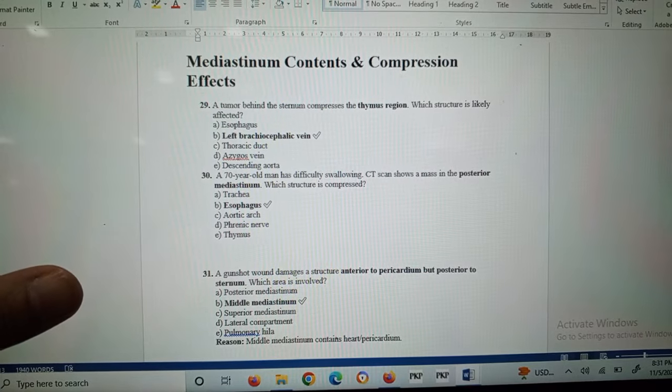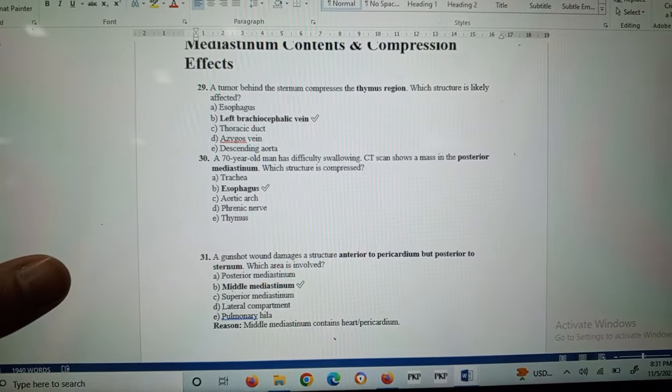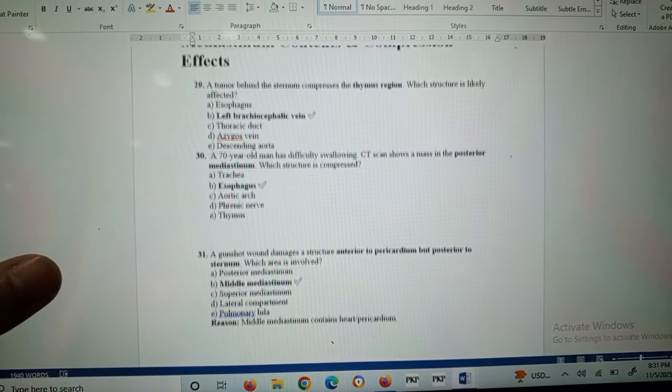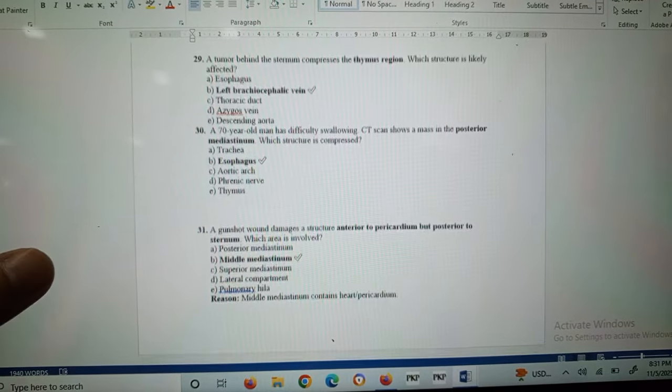Other questions are related to the mediastinum contents and compression effects. Question number 29: a tumor behind the sternum compresses the thymus region. Which structure is most likely affected? The left brachiocephalic vein is most likely affected.